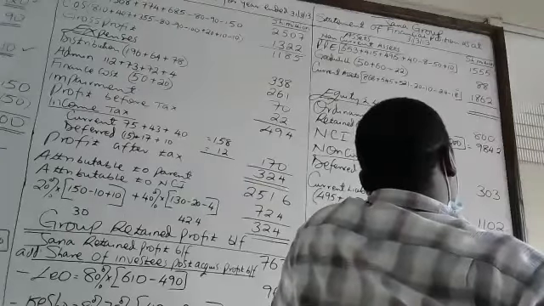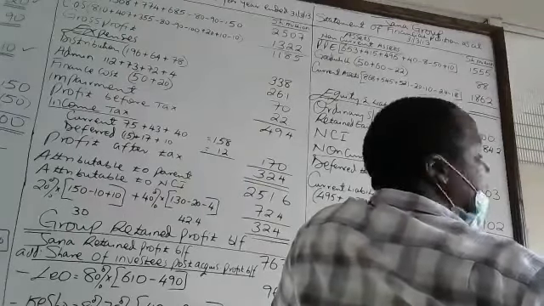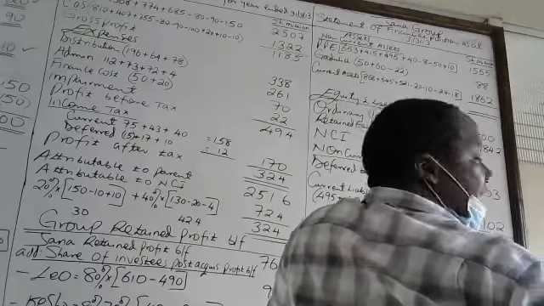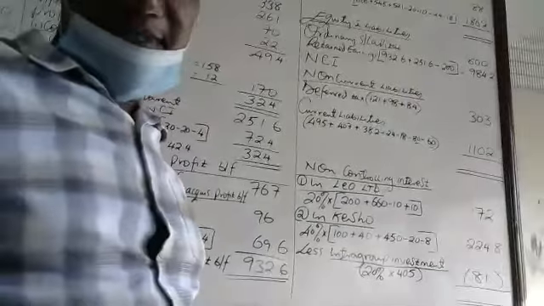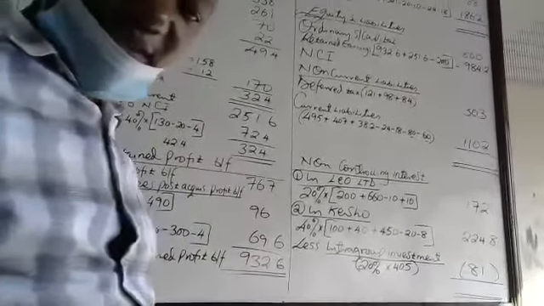So 172 plus 224.8 minus 81, you get the value of NCI as at the end of the year.